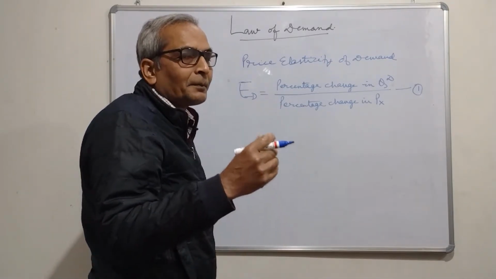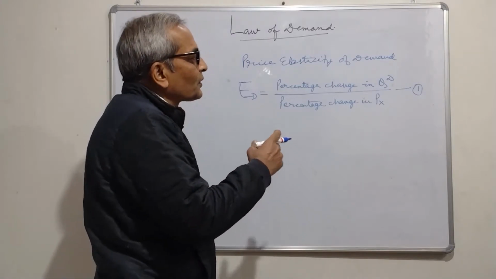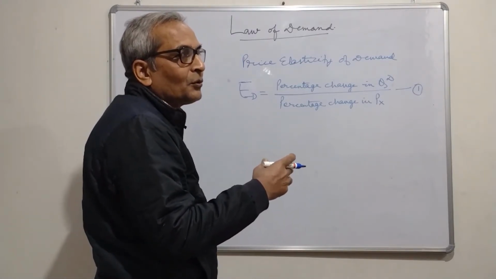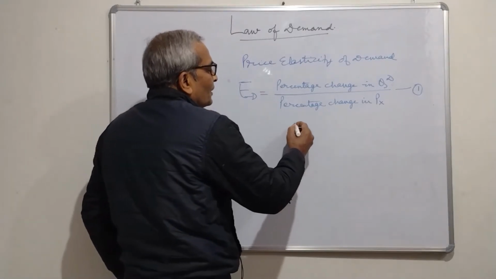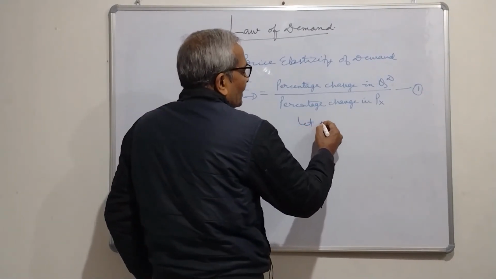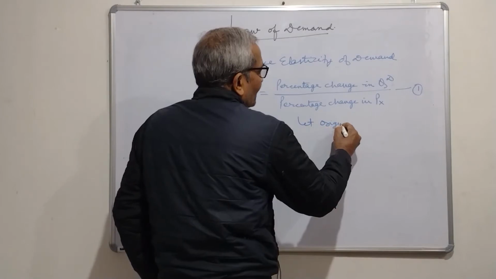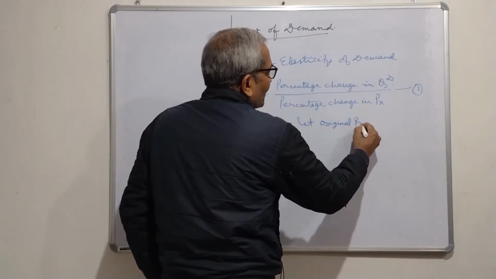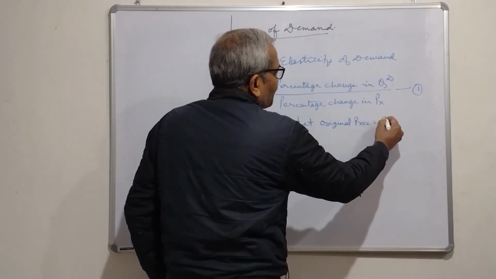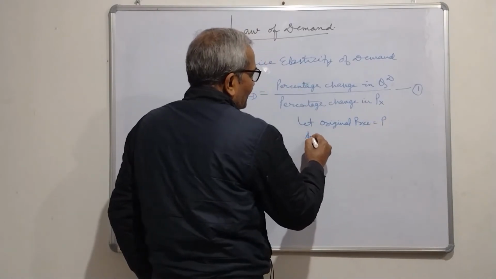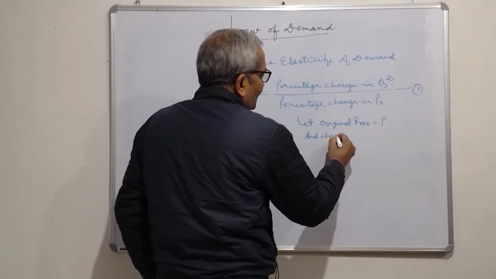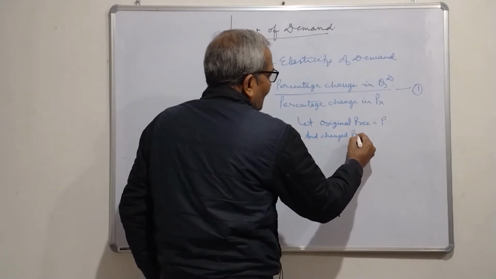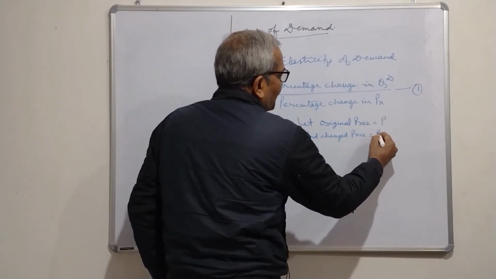What about numbers? We need to convert this percentage into numbers. So, let us assume the original price be P and the changed price be P1.